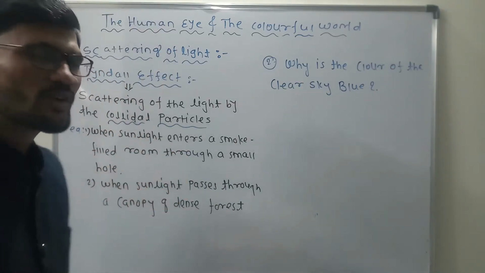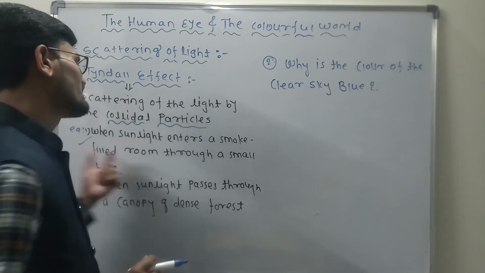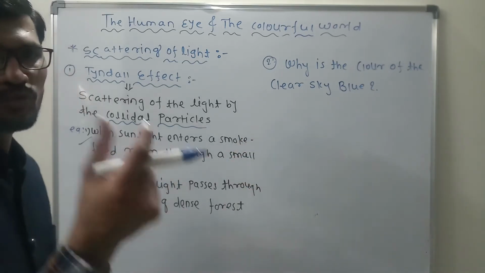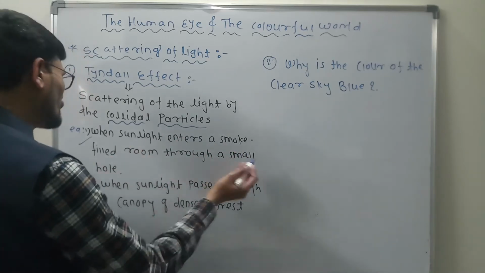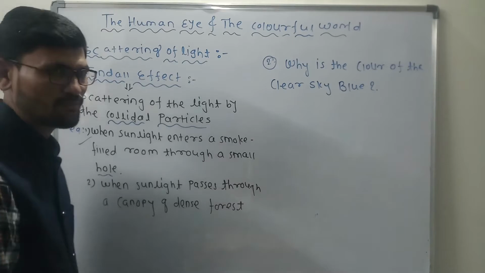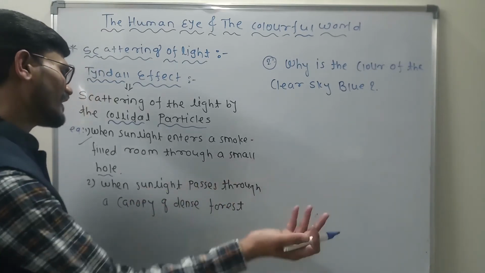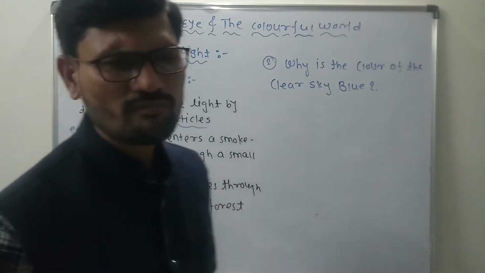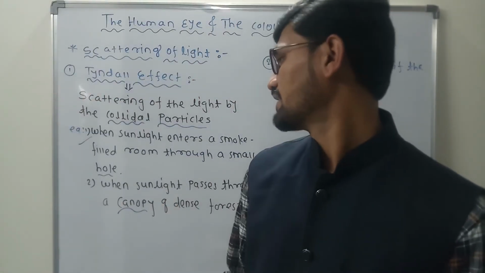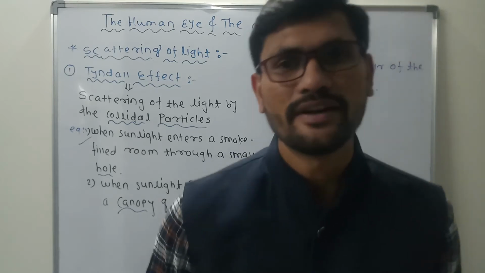The examples I told you: the first example is when sunlight enters a smoke filled room through a small hole. The other example is when sunlight passes through the canopy of a dense forest. That is another example of the scattering of light.